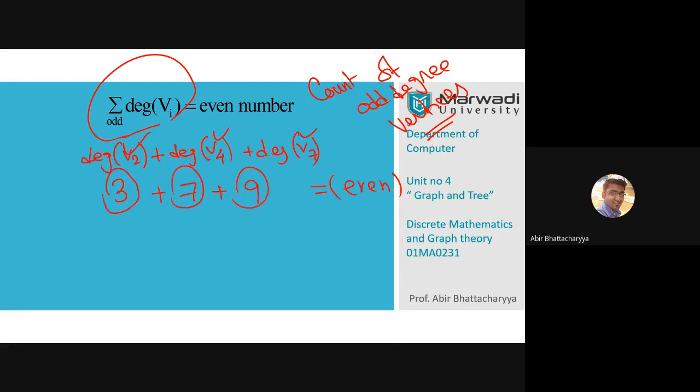Now my question is: if I add 3 odd numbers, can we get an even number? Is it possible? Odd numbers means 3, 7, 5. If I add 3 odd numbers, is it possible to get an even number? No, sir. Okay. If I add 5 odd numbers, is it possible to get an even number?